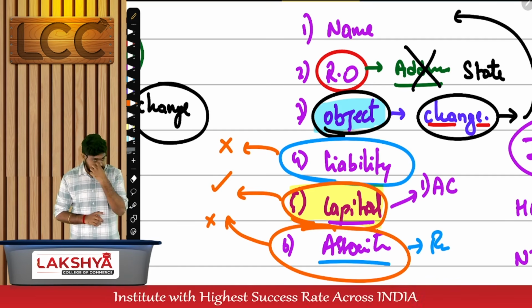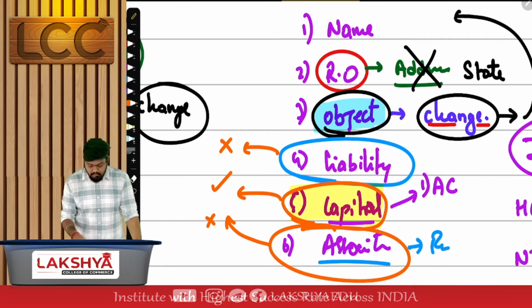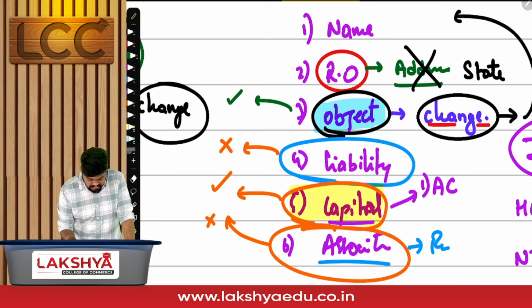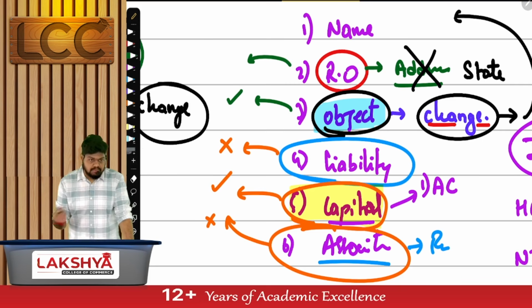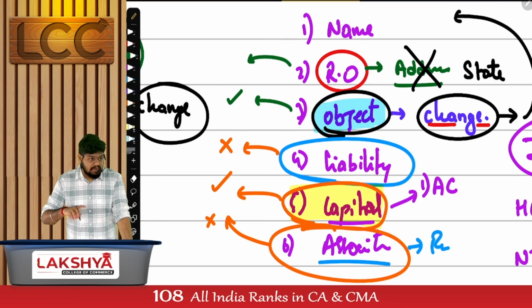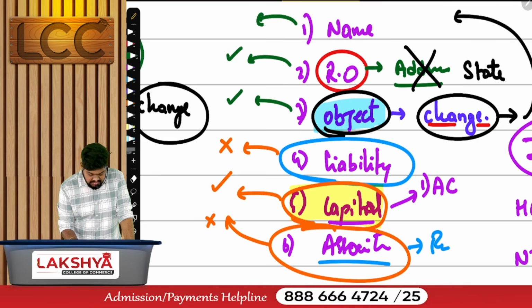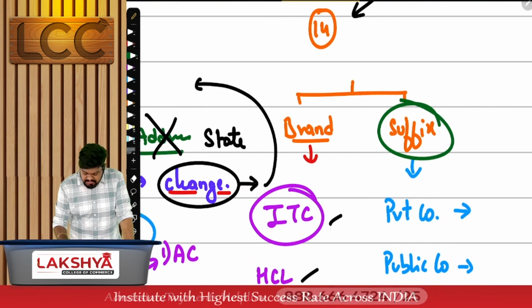Are we getting the difference between them? Liability is not allowed to be altered. Then object clause. Can I change my objects? Yes. Registered office, can I shift from one place to another place? Yes, but if I shift it from one state to another state, I'll call it an alteration. Name clause. Can I change the suffix?